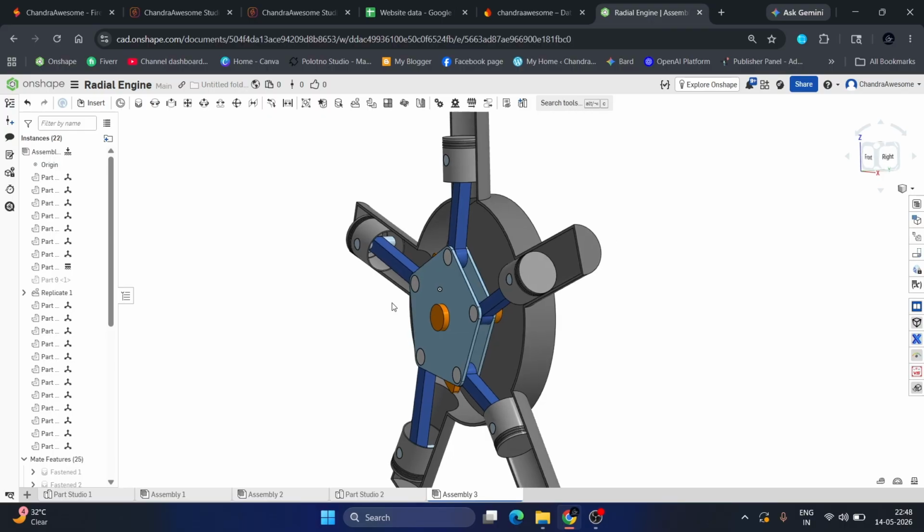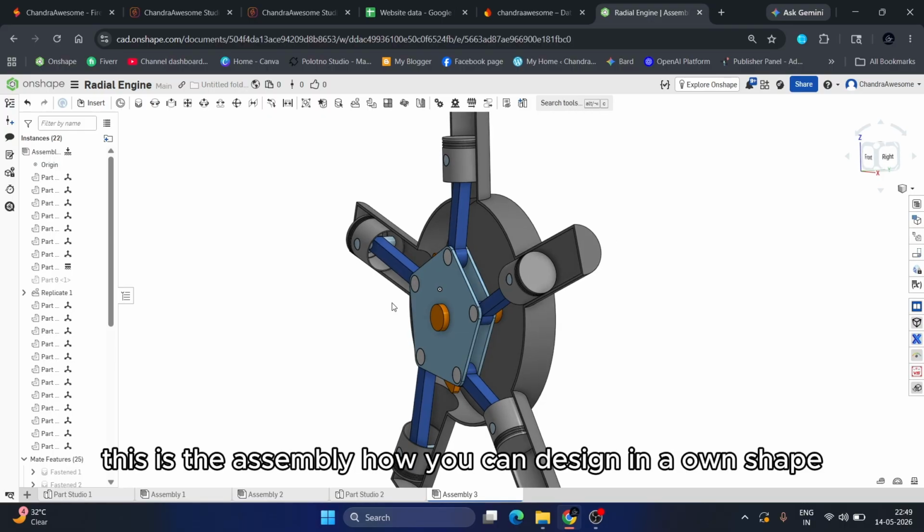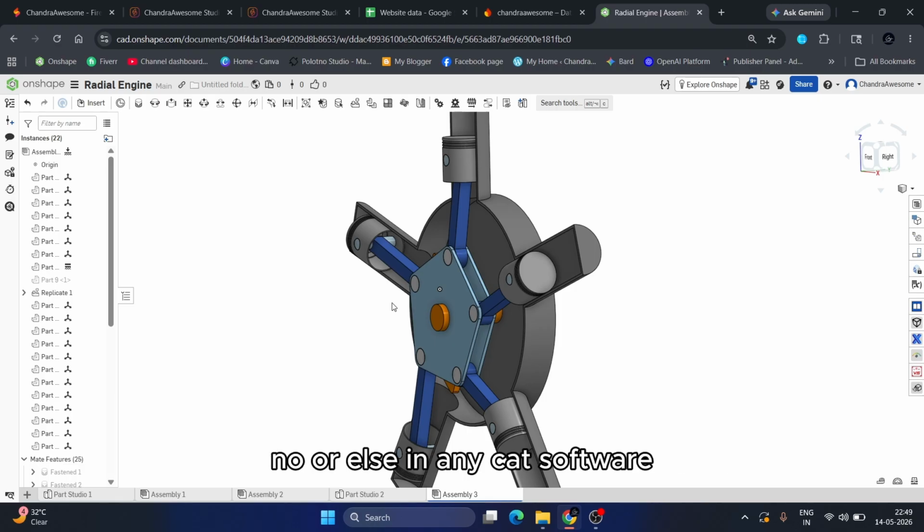Okay, that's all for the video. This is how you can design the assembly in Onshape, or in any CAD software.